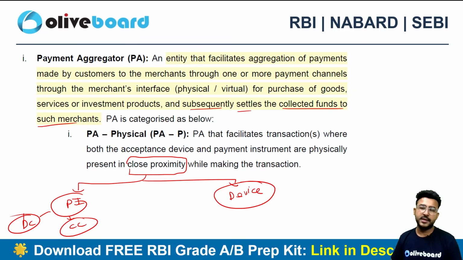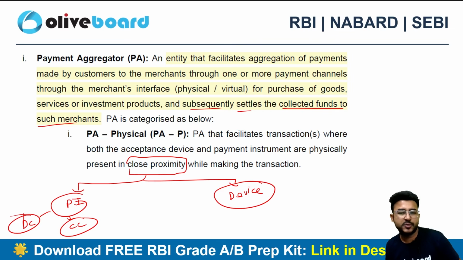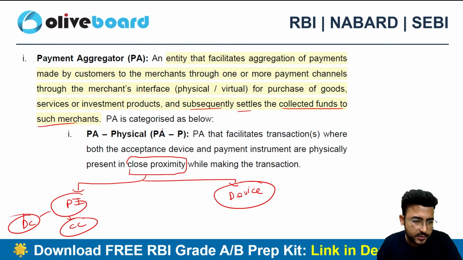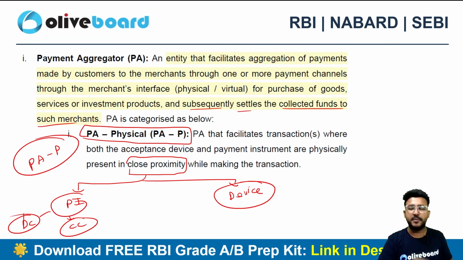So what you will be doing is either you will be swiping your card, right? Or if that's a wireless technology, then you'll just place your card on that machine and the payment will be facilitated, right? So can I say that you will be swiping your card in this device, or your card will be in close proximity with this device? So these kinds of payment aggregators are PA physical, PAP. We call them PAP, payment aggregator physical, where there is a close proximity between the device and the payment instrument, right?